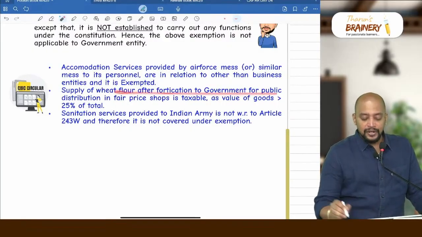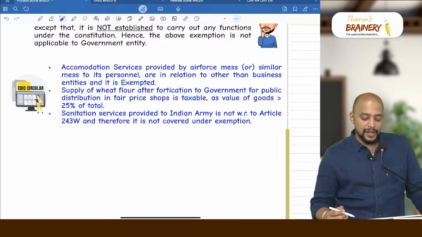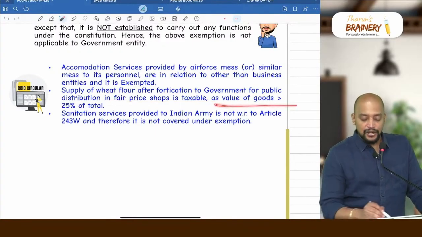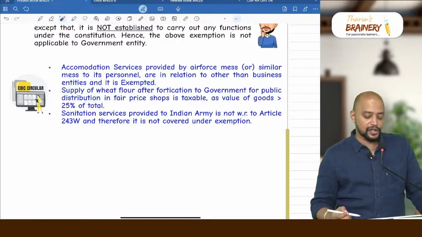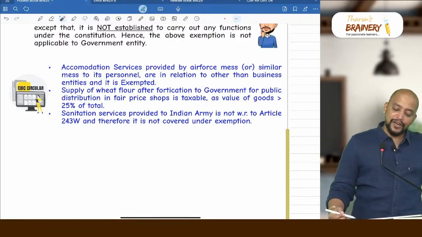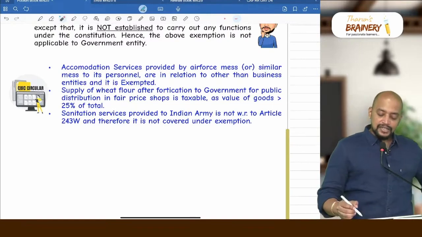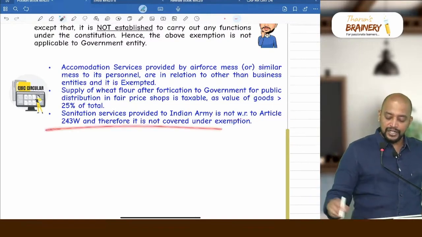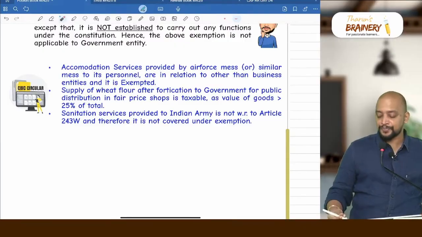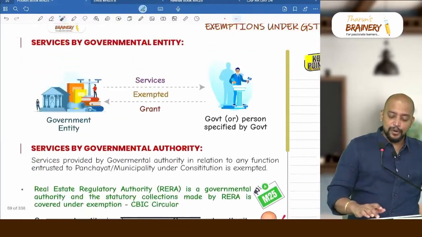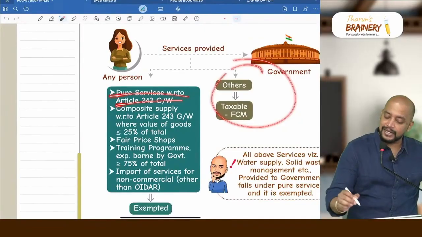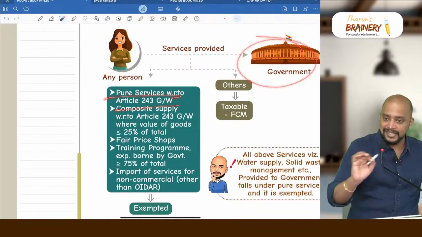Supply of wheat flour after fortification to government for public distribution in fair price shops is taxable, as the value of goods exceeds 25% of total. Then next one, sanitation services provided to Indian Army is not with respect to Article 243W, and therefore it is not covered under exemption. So generally if we provide any pure services to government, it is exempted, correct? Pure services to government are exempted.